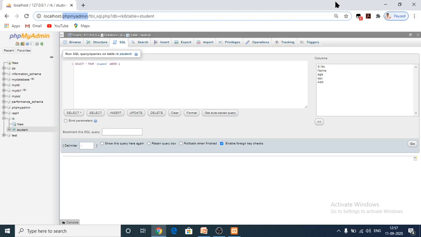Always place the subquery on the right side of the comparison operator. This is the second rule. The third one is the ORDER BY clause is not used in a subquery, since subqueries cannot manipulate the result internally. You are not able to use the ORDER BY clause while using the subquery, and the subqueries cannot manipulate the table. That is the third rule.